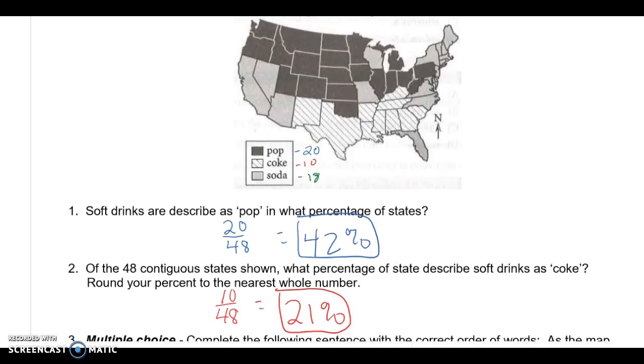Question 2: of the 48 contiguous states shown. So again, same data, just a little bit different way to state it. What percentage of states describe soft drinks as Coke? So Coke is 10 of 48. So we're looking at 21%, which is exactly half of what we're looking at in question 1. We expect that. Half the states preferred to call it Coke versus pop.